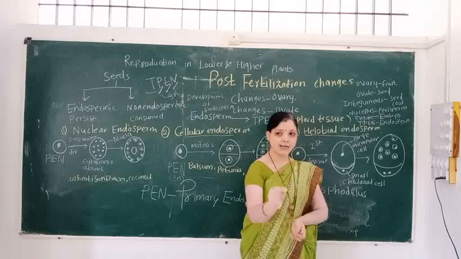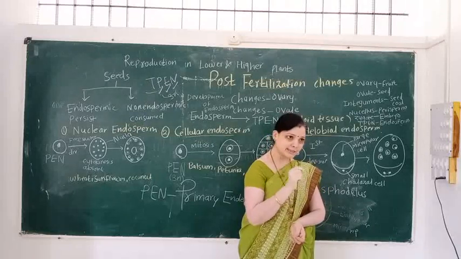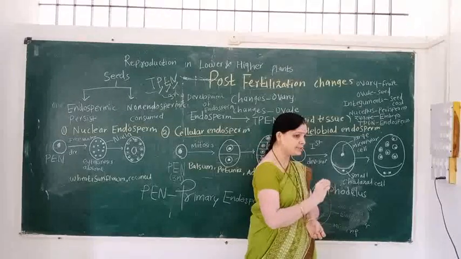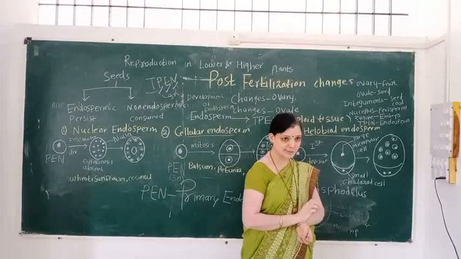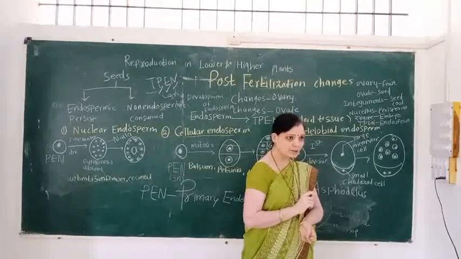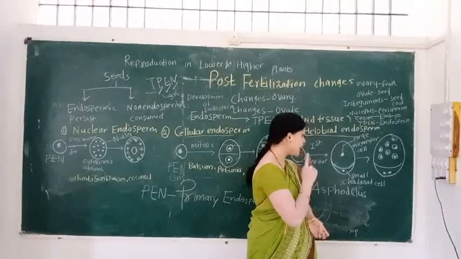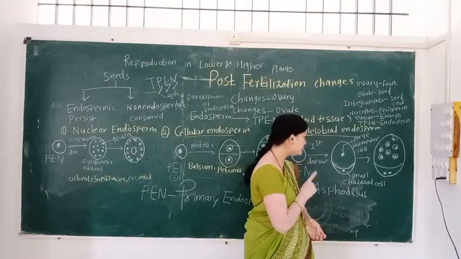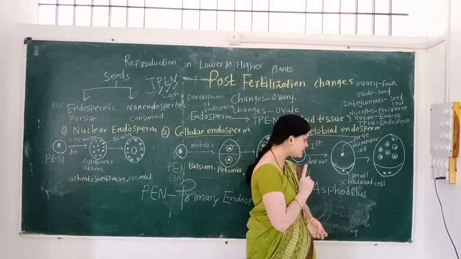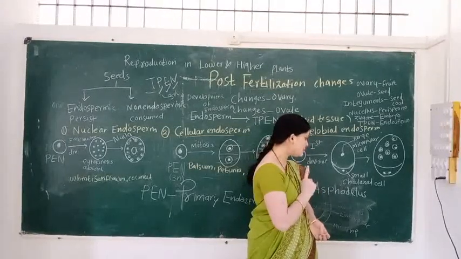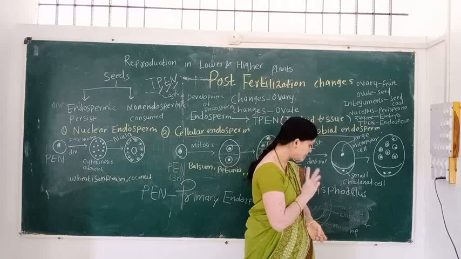The micropylar cell is larger in size. The chalazial cell is small in size. The PEN undergoes first mitosis and forms two unequal cells. The larger cell is called the micropylar cell. The small cell is called the chalazial cell.